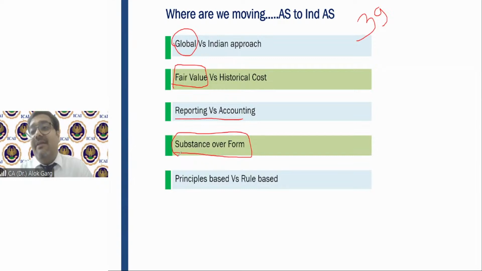Friends, if there is a redeemable preference share capital, we were showing it as equity share capital, because in form it is share capital, but in substance is it equity? What is meant by equity? If you invested in the shares of a company and the company sank, will you get anything? You will not get anything. So an equity shareholder has residual rights, but preference shareholders enjoy rights before the equity shareholders. So redeemable preference share capital is not equity, it is a liability. So in IND AS and IFRS, redeemable preference share capital will be shown as a liability.